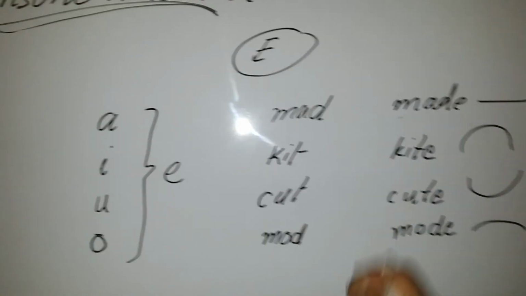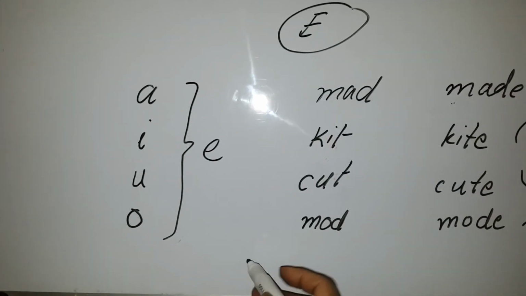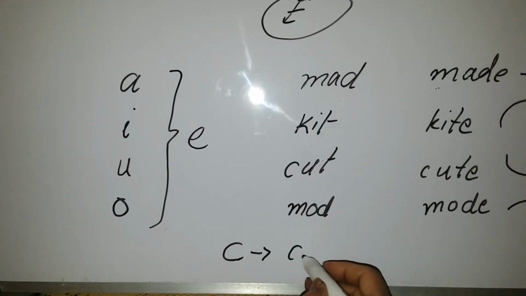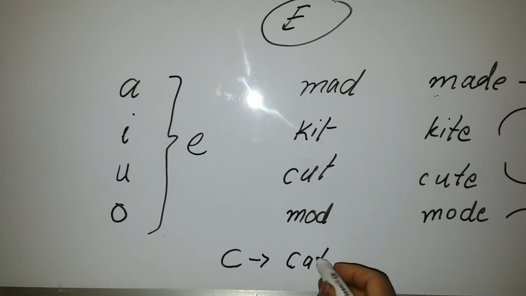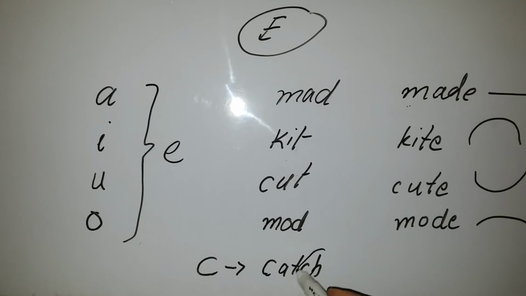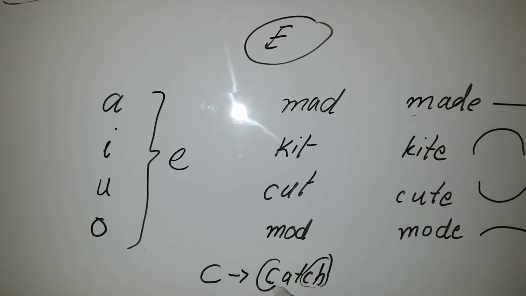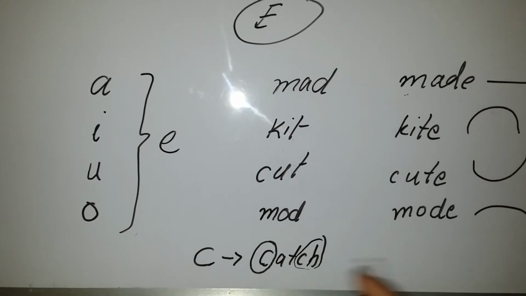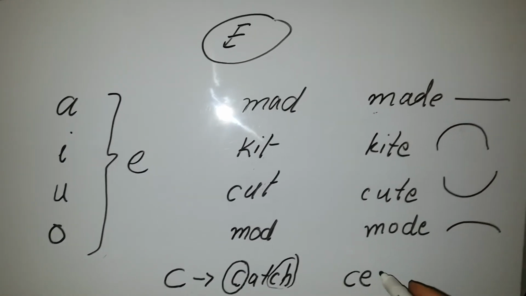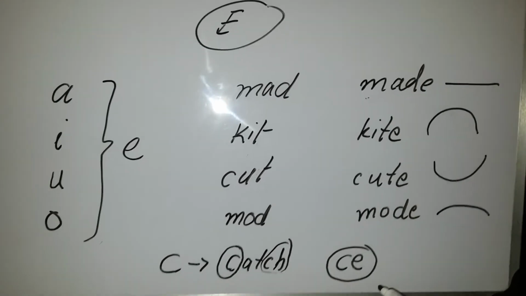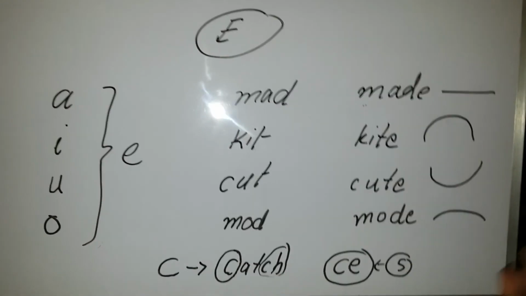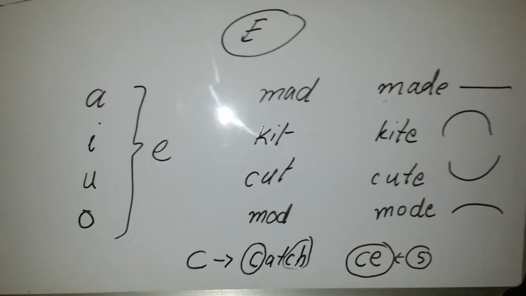Similarly, if there is written the consonant C, it will give you the sound of K. And if it is written with H, it will give you the sound of ch, and if it is written separately, it will give you the sound of K. But if E is written after C, it will give you the sound of S, like the S sound.